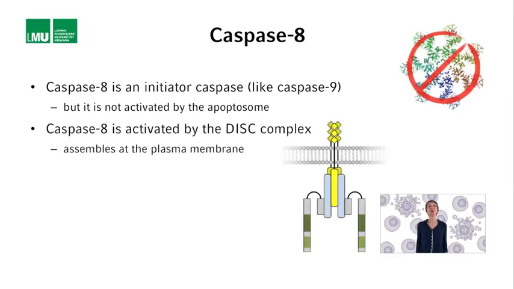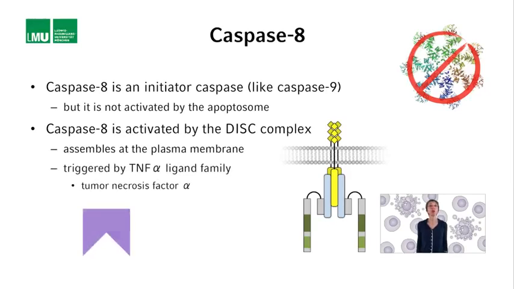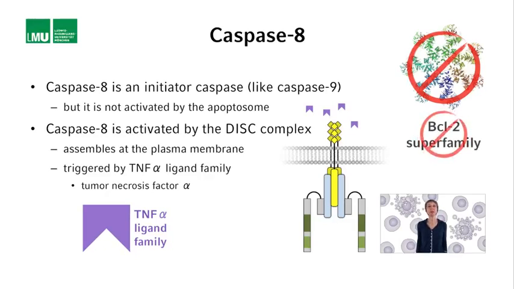The assembly of this DISC complex occurs at the plasma membrane in response to exposure to certain apoptotic stimuli, such as exposure to members of the TNF-alpha family of ligands. And TNF-alpha stands for tumor necrosis factor alpha. Furthermore, the assembly of this DISC complex occurs independently of the BCL2 superfamily.